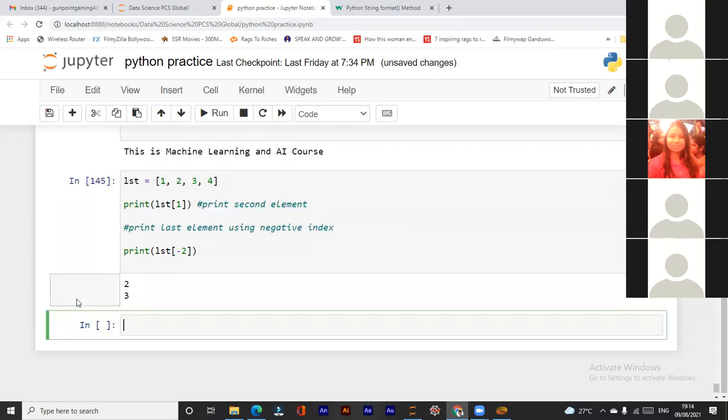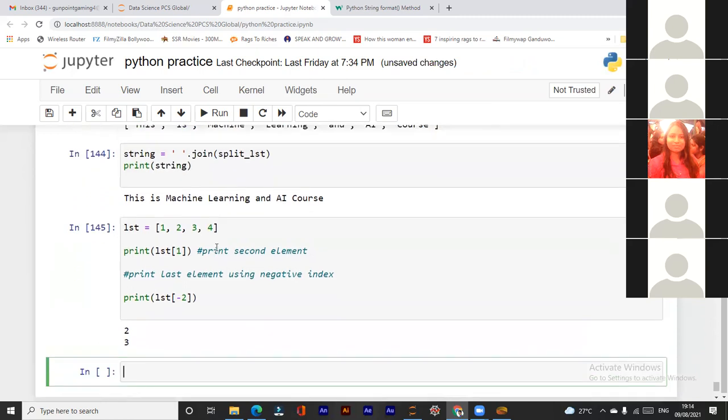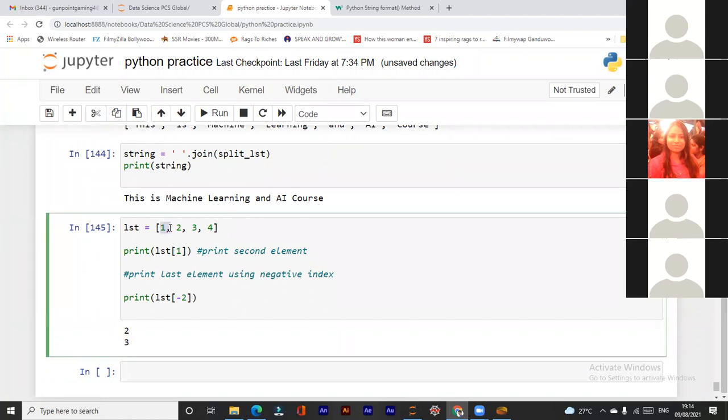Sir, for minus, does it also start from 0 or 1? Minus 1. It starts from minus 1, not from 0. And for the positive, it starts from 0. Yes, from here it starts from 0. This is the positive side. For the negative side, it starts from minus 1.